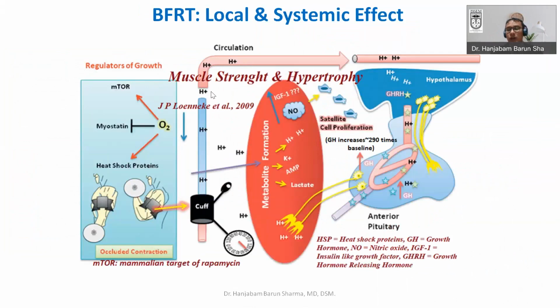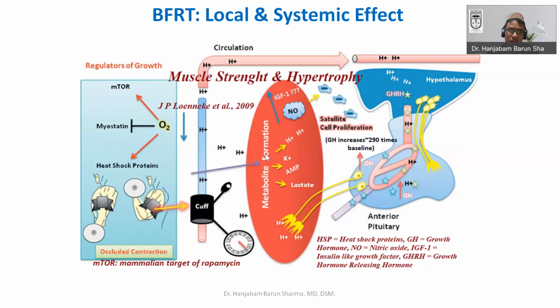Because up to now we have only focused on the particular local muscle where blood flow restriction training is applied. But the effect of blood flow restriction training does not confine to that particular local area. It has a systemic effect also. This is the mechanism they have given. As we already saw, because of the restriction there will be accumulation of different metabolites. It may be hydrogen ion, potassium, AMP, a breakdown product of ATP. There is more accumulation of lactate.